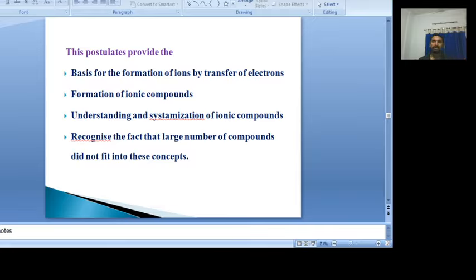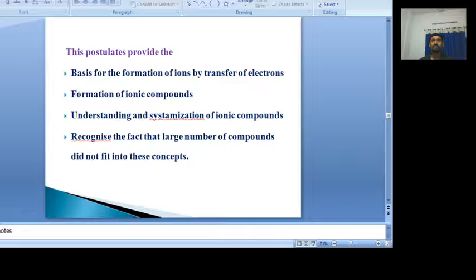Here the bond formation takes place between the two atoms by forming ions and by transfer of electrons. Whenever the transfer of electrons takes place from one atom to another atom to attain the stable electronic configuration, the bond formed between the two ions is called the ionic bond.